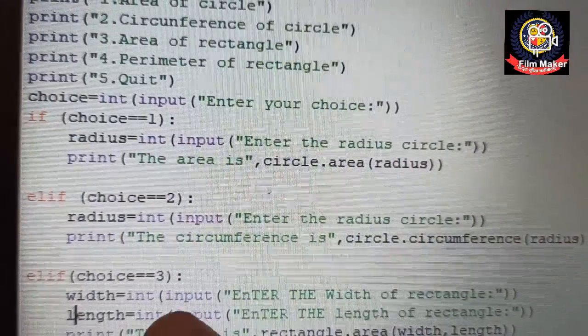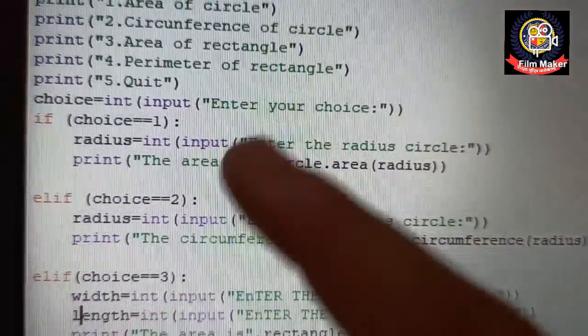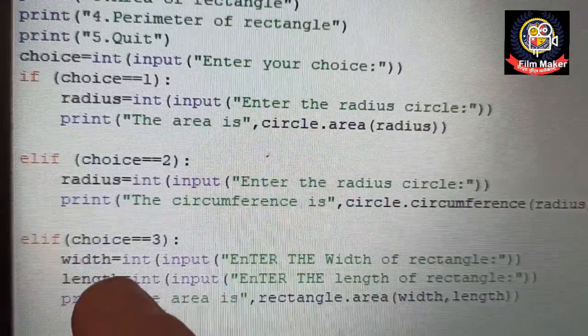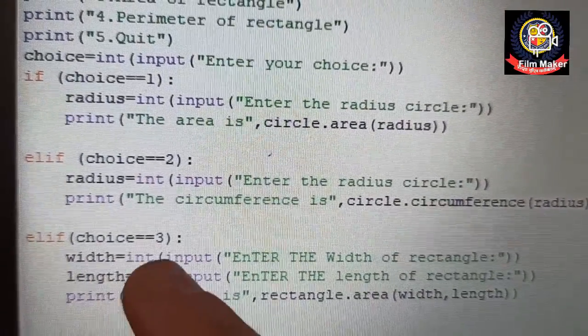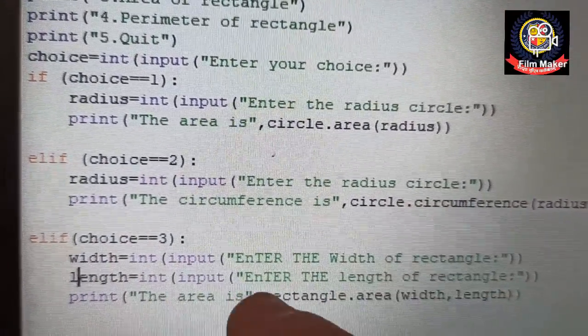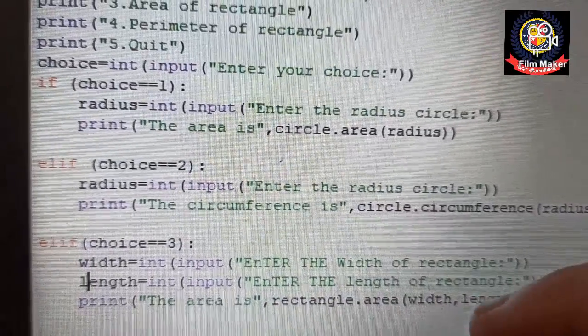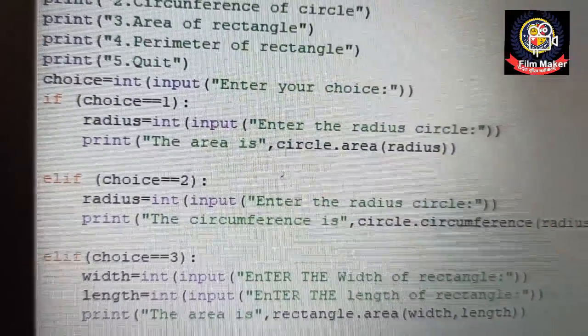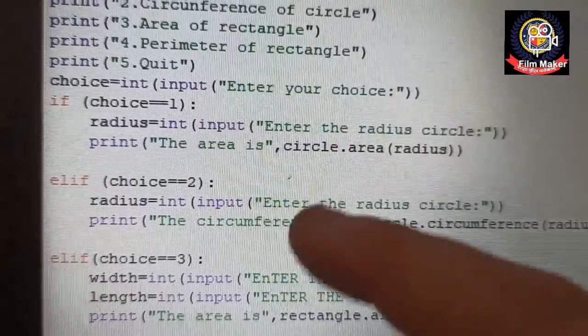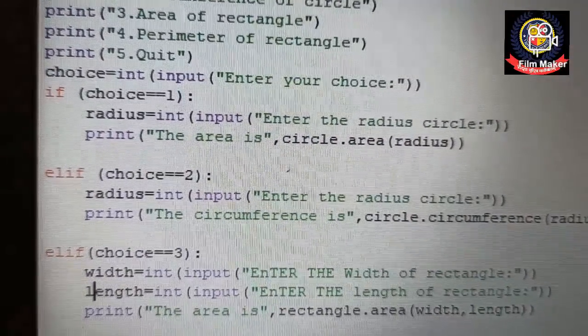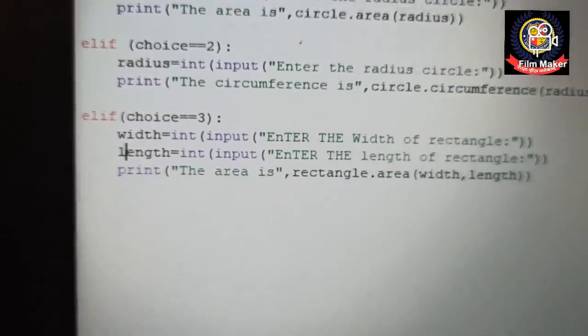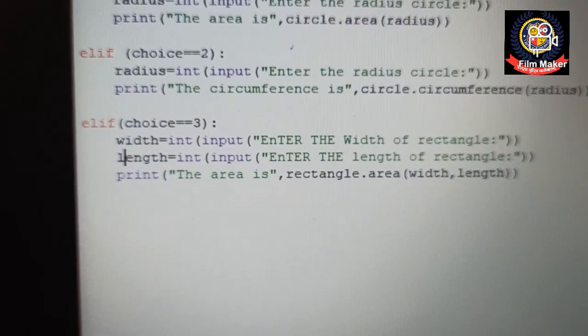Similarly I did for the elif choice 3, in which I have to find the area of the rectangle. So two variables, width and length, I have taken, as mentioned here. Then print the area of rectangle is rectangle dot area of width comma length. And similarly I have to design for choice 4 also. Like here I didn't mention it. Wait, I'm going to mention it in front of you also.